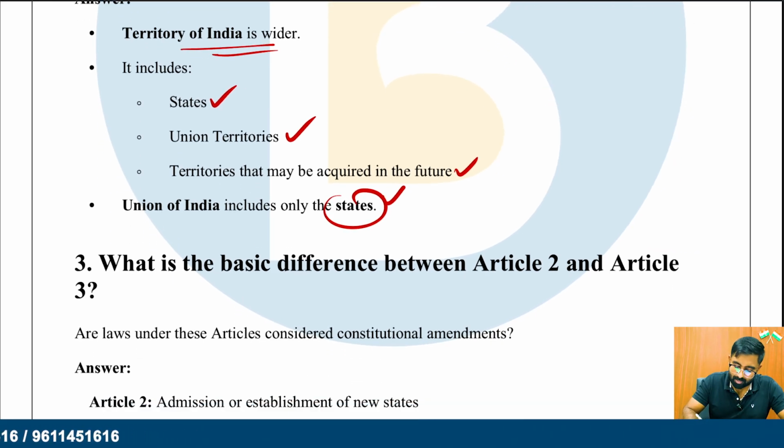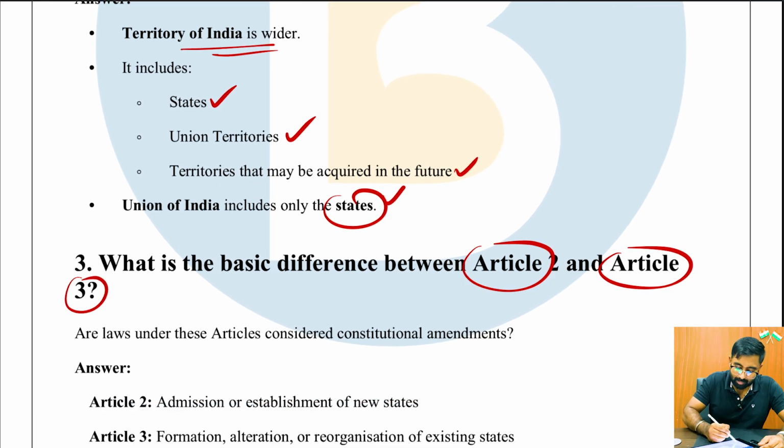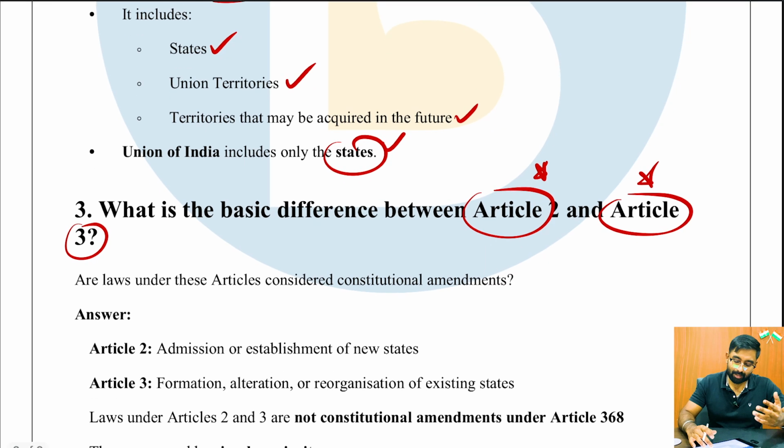Third question: what is the basic difference between Article 2 and Article 3? Very important articles. Right from the very first few articles, if you're asking which are the important ones, except Article 1, the next important articles are 2, 3 and 4. Why are these important?